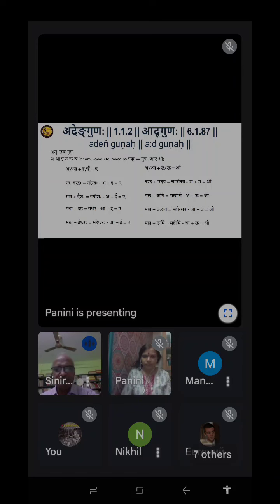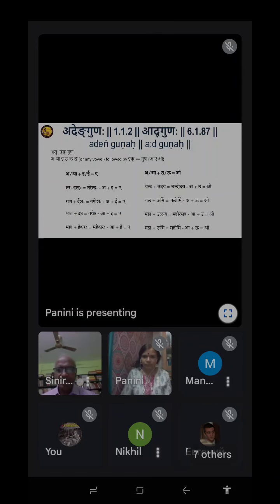If it is Maha Utsava, you get Mohotsava. A and O are the product of O plus E, or O plus U, or A plus E. So O and A both are included as the basic form in the first word, which is joined with E and U, and you get A and O. So A, O always represent the guna sandhi. That's why they are called the guna vowels. And this is the place where they are used.